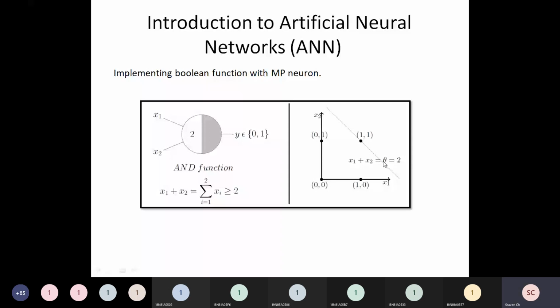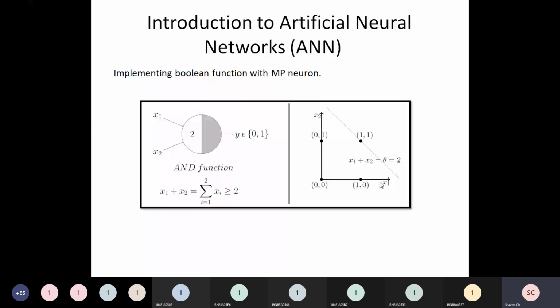It should be 1 or greater than 1. Because where I have plotted this line, first I have identified the dot where 1 and 1 is coming. Now, touching that dot, I have drawn a line like this.